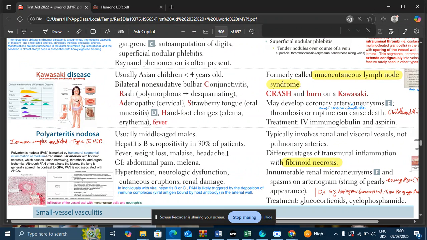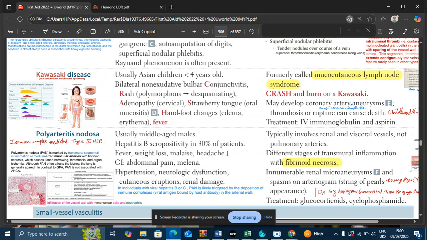Again, I'm reviewing some high yield stuff as well. What is the first line treatment for temporal arteritis? The answer is high dose glucocorticoids. What is the first line treatment for polymyalgia rheumatica, which is associated with temporal arteritis? Low dose glucocorticoid. What is the treatment option for Takayasu arteritis? Again, glucocorticoids.